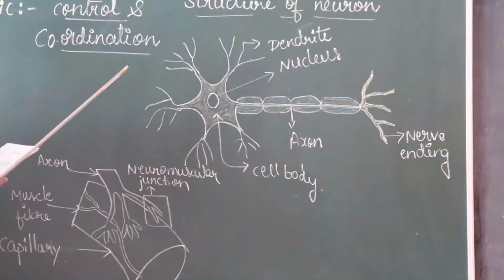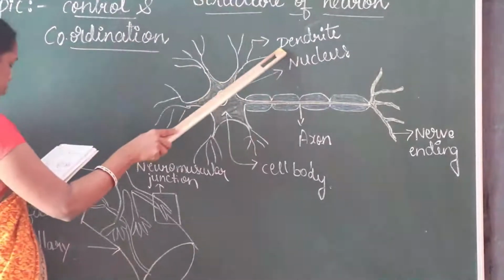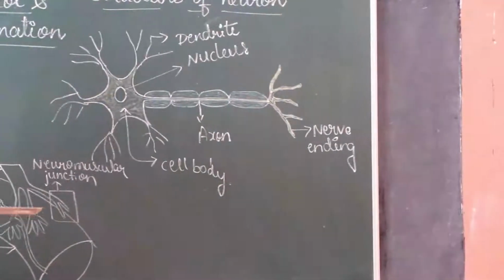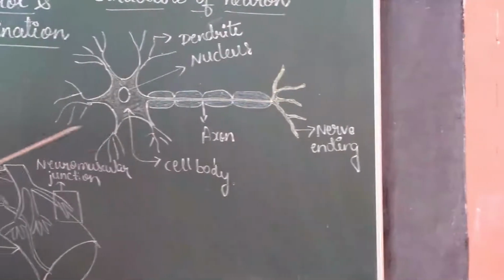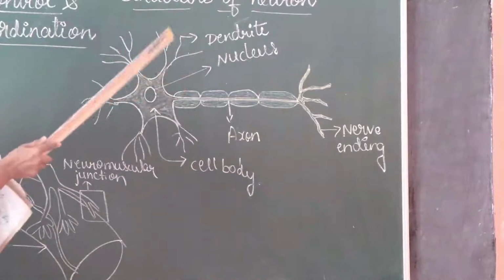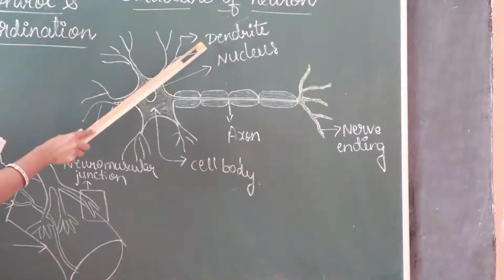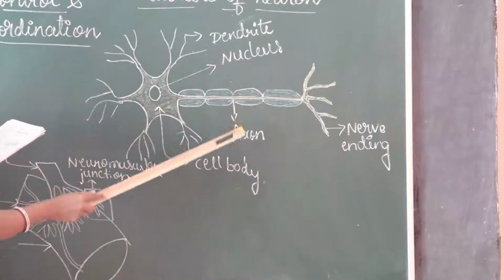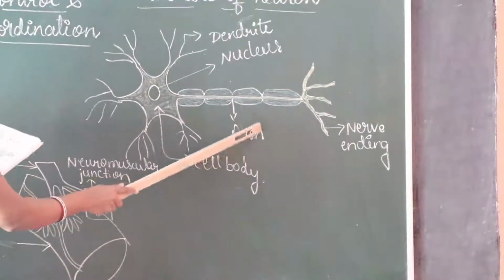The impulse travels through the dendrite. The nerves give the message to the brain, and from the brain to the nerve, the impulse travels in the dendrite region and along the axon to its end.